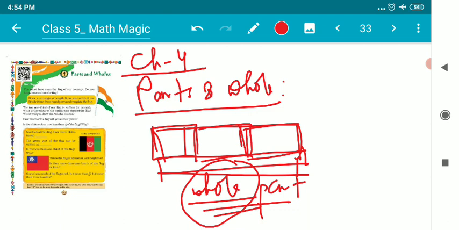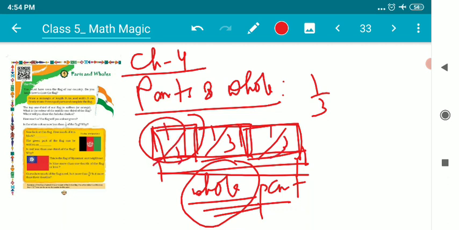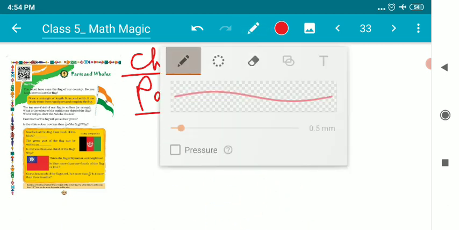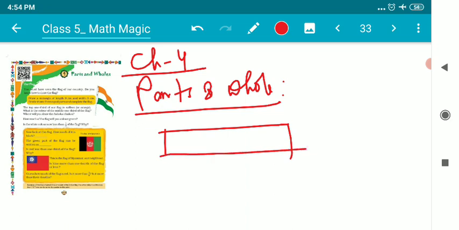So when I'm breaking this piece of stick into three equal parts, each part is 1 by 3. Now the question comes: why is it said to be 1 by 3? Because it's one part out of three equal parts. This is one part of three equal parts. So it is 1 by 3.